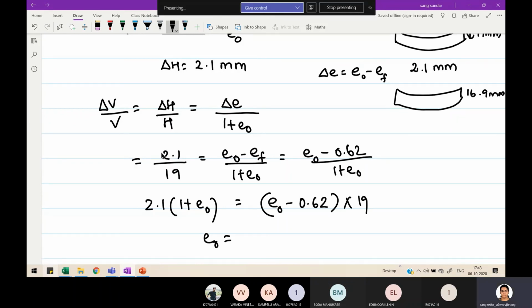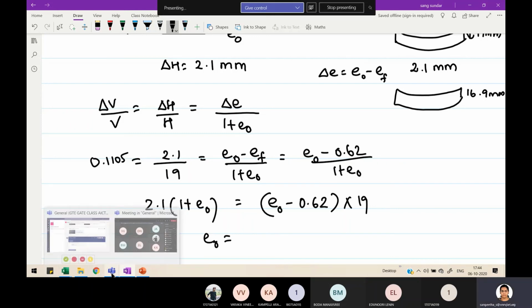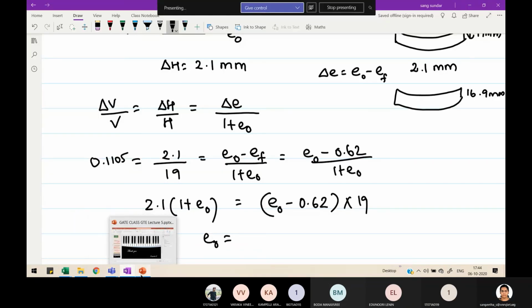Otherwise, you can even divide 2.1 by 19, which gives you 0.1105. You can rearrange it and write it that way too. Anything is fine. Manju, are you calculating? Ma'am, 0.82. Right. So your initial void ratio is 0.82.